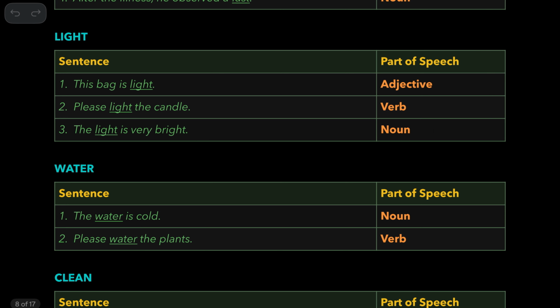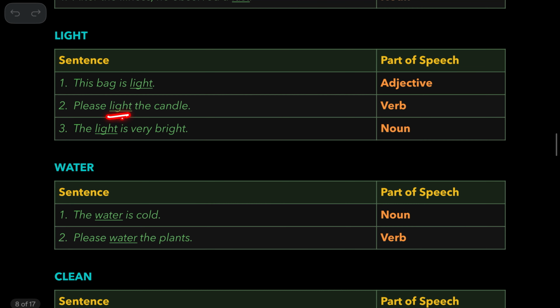Some more examples. This bag is light. This is an adjective. Why? It describes this. Any describing word is an adjective. Please light the candle. It's a verb because you are asked to perform some action, right? So you are asked to do something. This refers to the action. The light is very bright. Here it's a noun because you are referring to an object without its name.